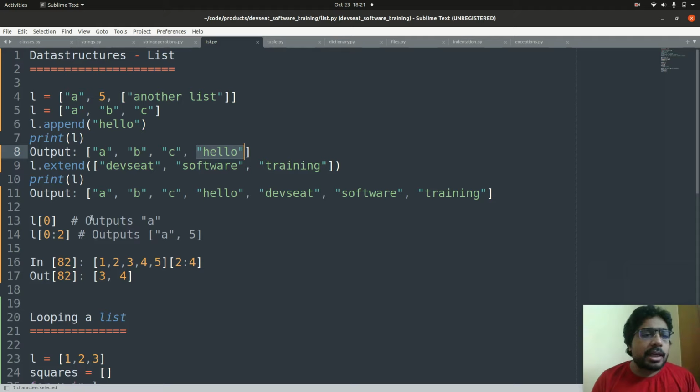If you want to get a single item from a list, then you can use L of 0, just like string, then the value with that index 0 will be printed here. Or if you want to get a sub list from the list, then you can use L of 0:2, and then 2 is exclusive, so it will return list starting from index 0 to index 1.